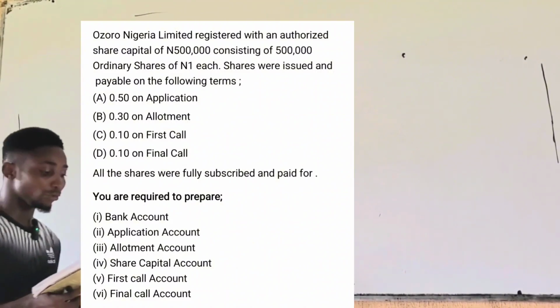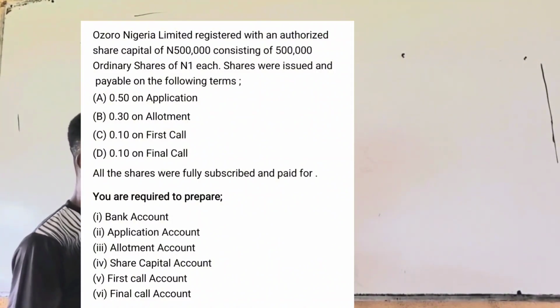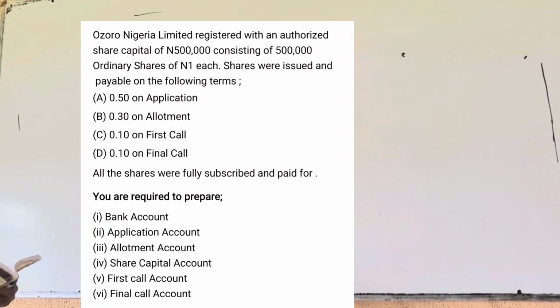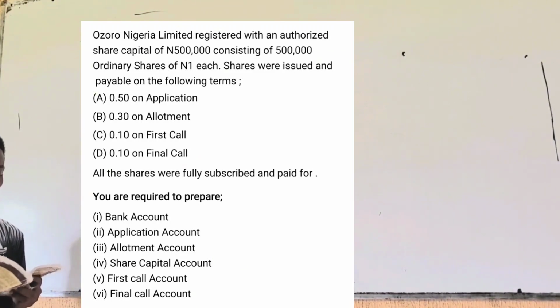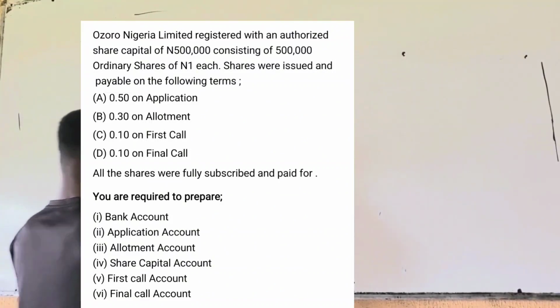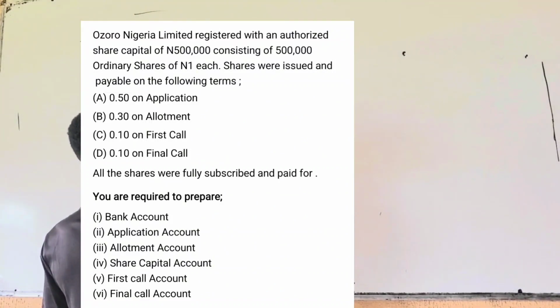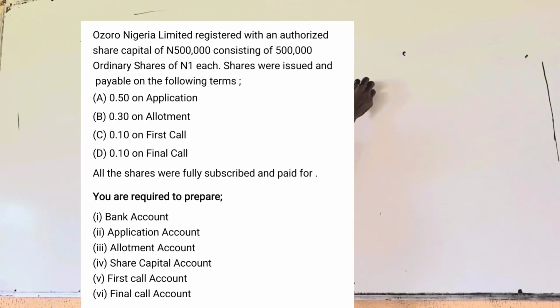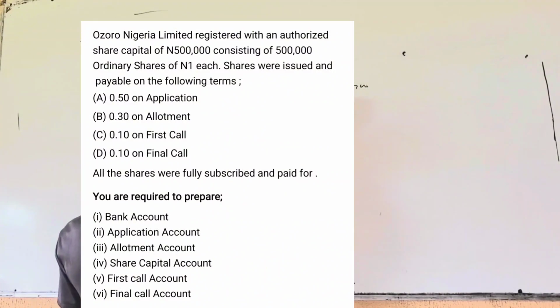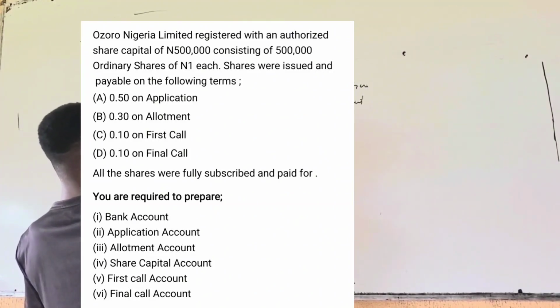Ozoro Nigeria Limited registered with an authorized share capital of 500,000 naira, consisting of 500,000 ordinary shares of 1 naira each. The shares were issued and payable on the following terms. On application, 50 kobo. On allotment, 30 kobo.